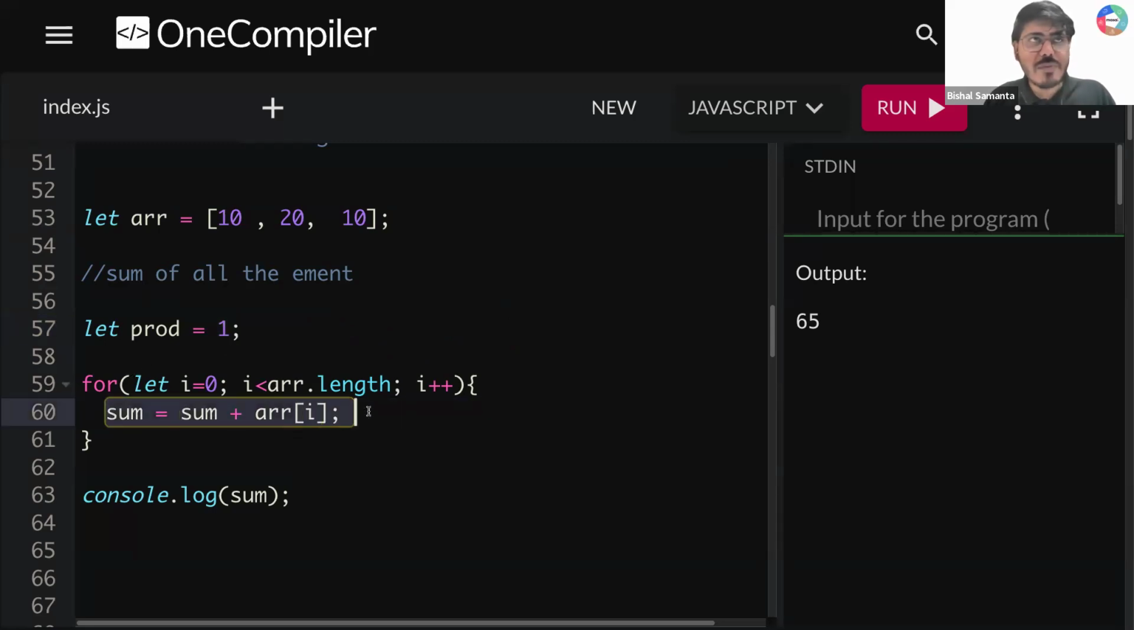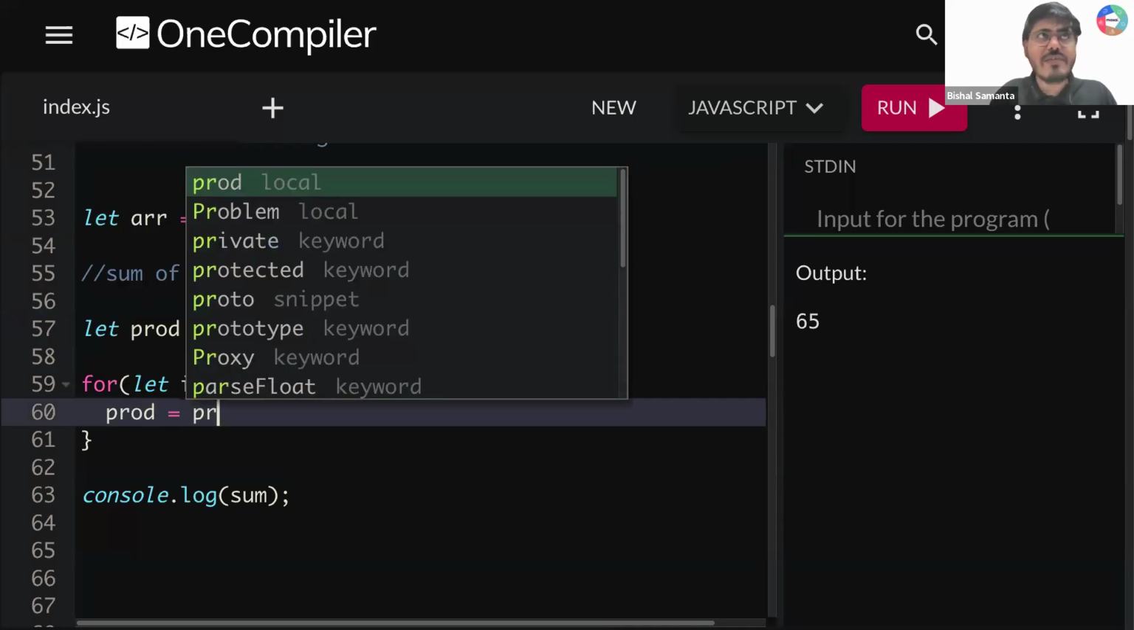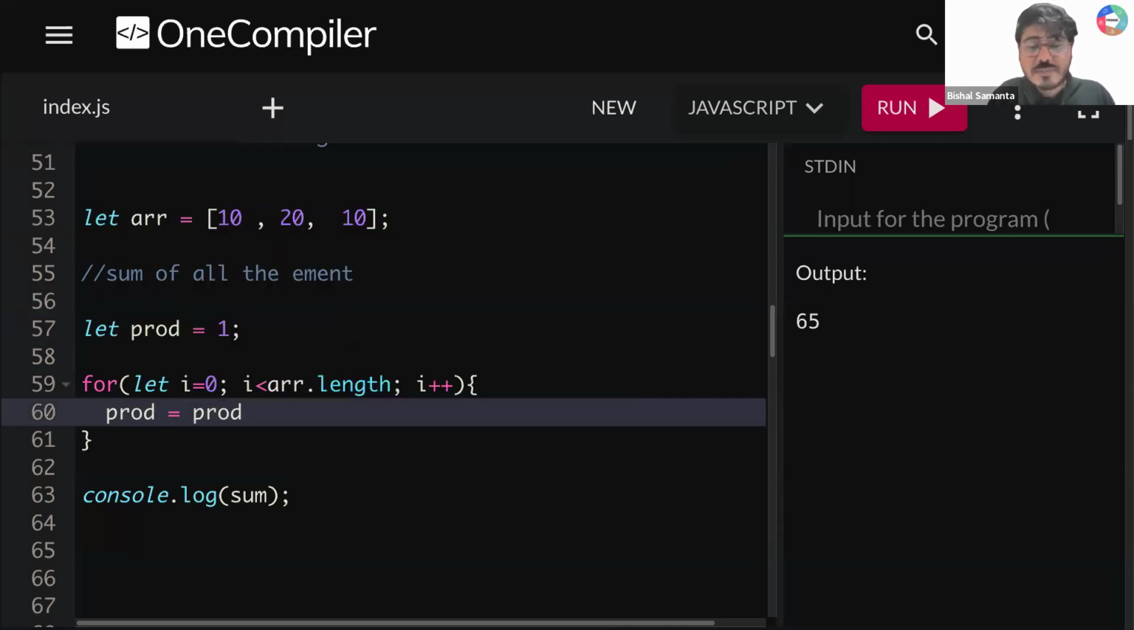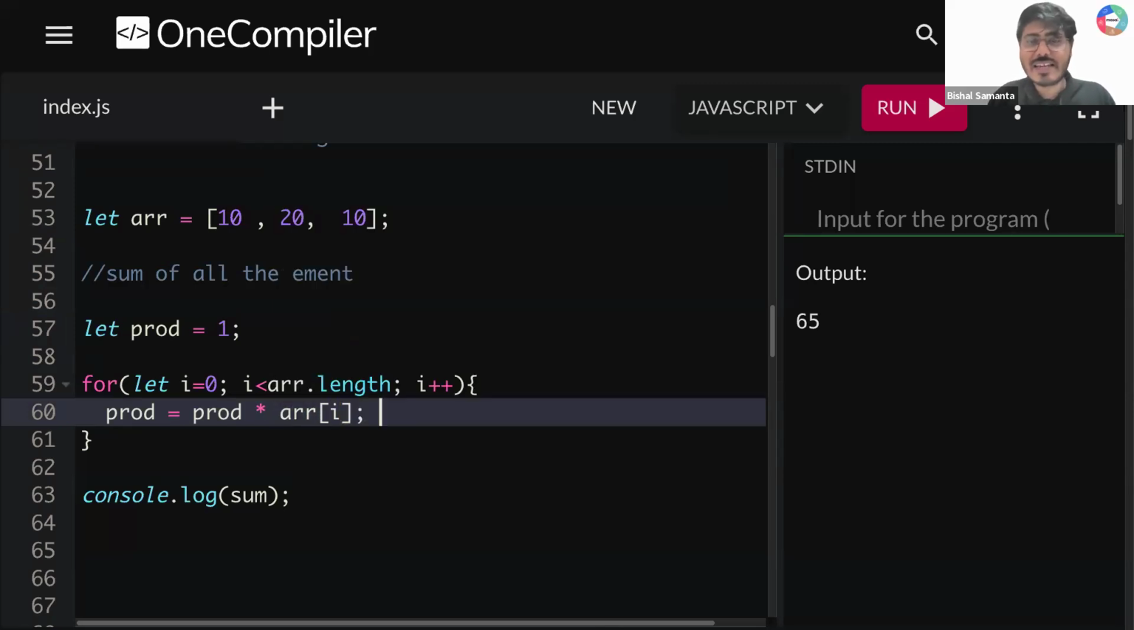So what I'm doing here, I'm removing this thing. So here I'm writing product is equal to whatever your product value was previously, multiplied by array of I which you are getting here, right? So when this loop is first time running, array of I will give you 10. So you'll be writing 1 multiplied by 10. So 1 into 10 will give you what? 10. After that, next loop is running. What your array of I will be 20. So you are writing 10, which is your previous value, multiplied by 20. So what will you be getting? You will be getting 200.